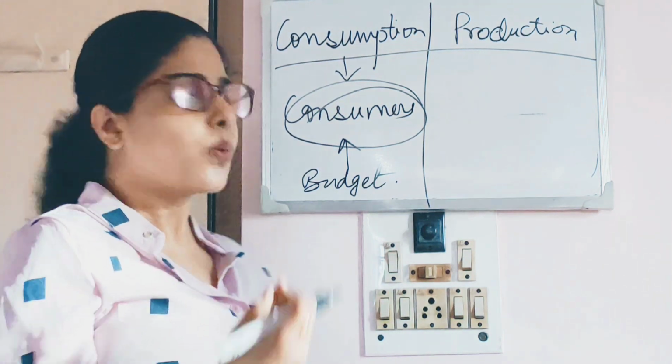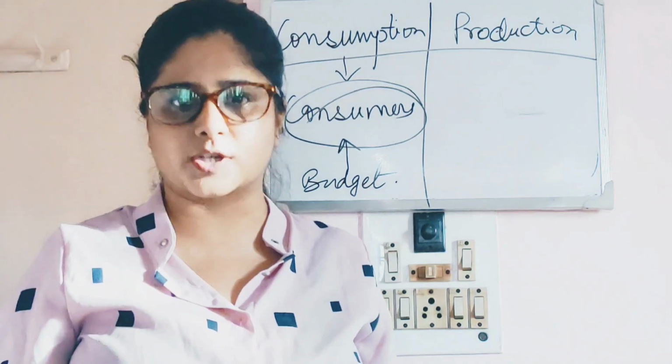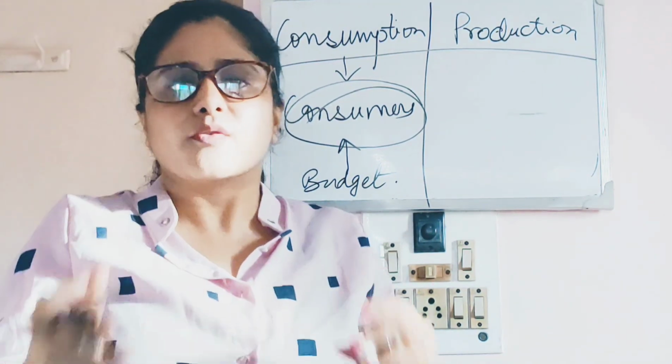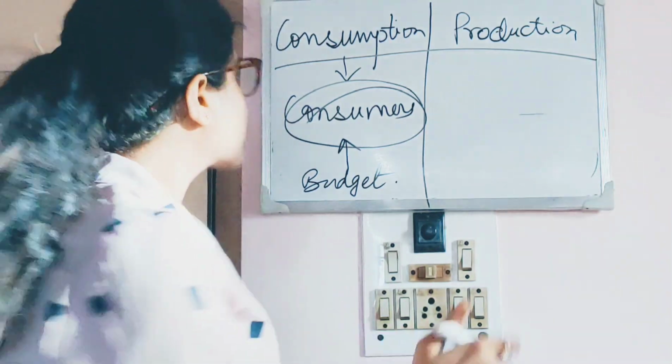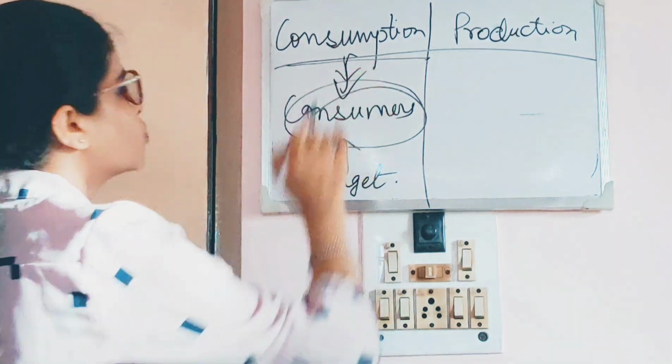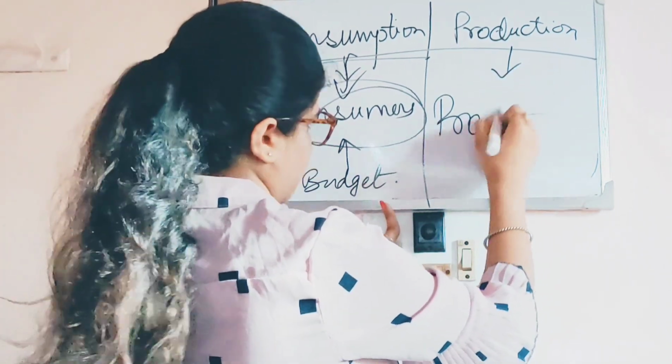We have to see where the consumer will make a profit, where he will be satisfied. We have to put ourselves in a consumer's place and think. That will be consumption, or a consumer's point of view, right? And production is the producer's point of view.